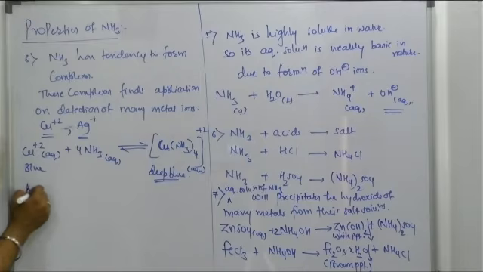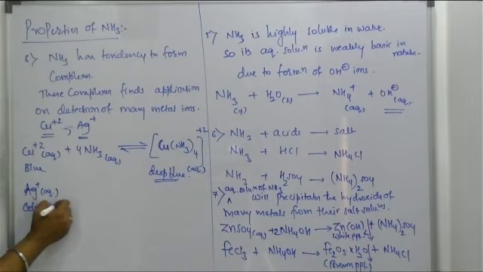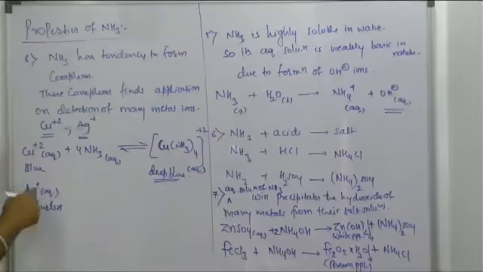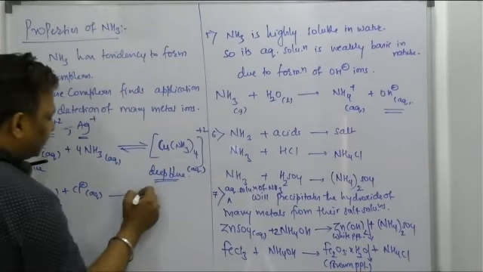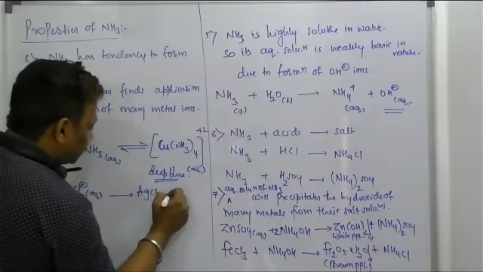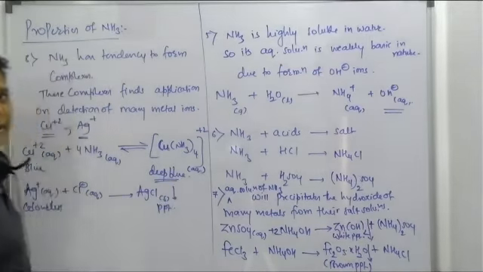Next one, silver ion. It is in aq form. How does it look, sir? It is colorless, beta. Salt of this does not have any color. Especially we are using AgCl, beta. That is a white precipitate. I'm using the chloride ion over it. So it will form the precipitate. What is that? Sir, AgCl as a solid, it will form the precipitate. The first one, formation of precipitate.